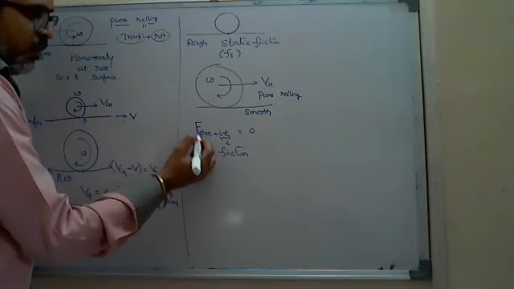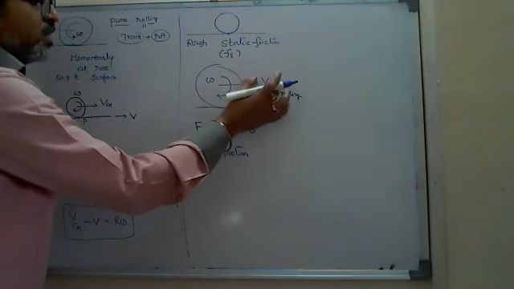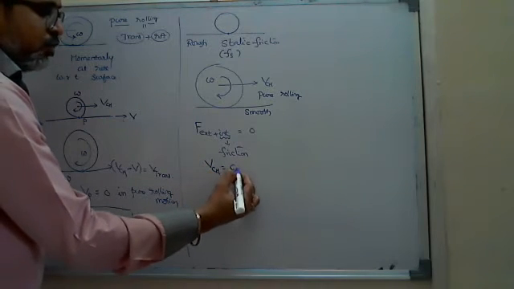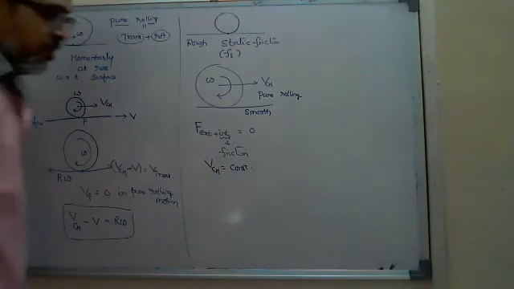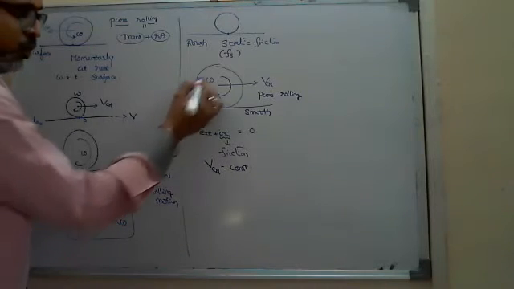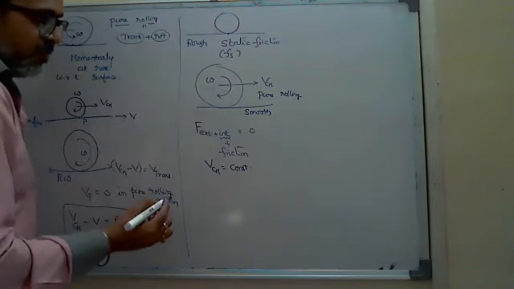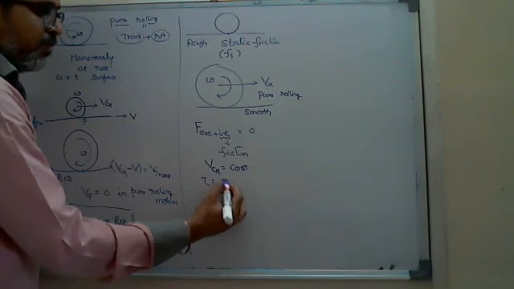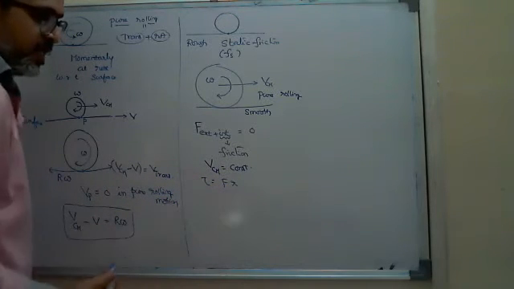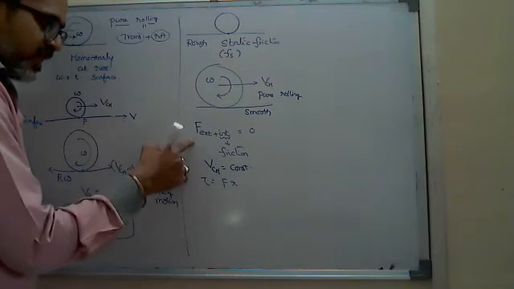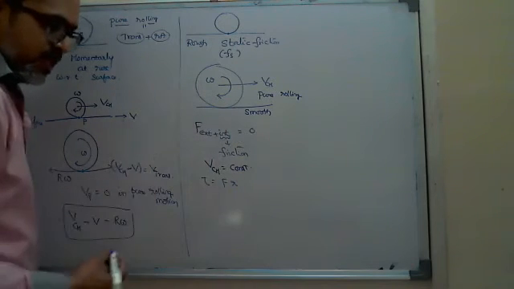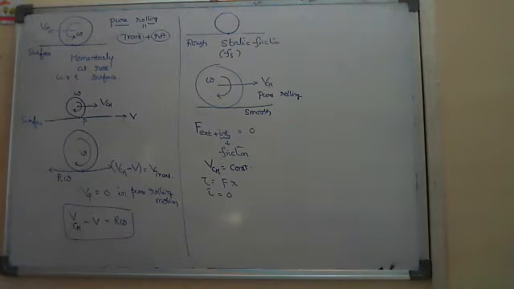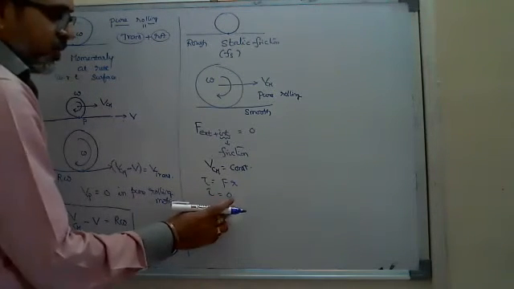Then here no force is acting. Newton's first law says the velocity should be constant. Then VCM is equal to constant. First, what we say. And number two, to change the angular velocity, we require torque. Torque you will get from F into R, perpendicular distance. Here total, either external or internal, all together is 0. That's why here in this case I say torque also equals 0. Okay. Torque is equal to 0.